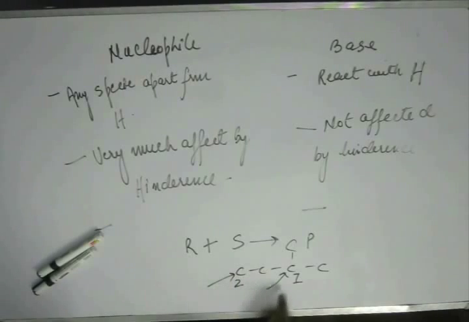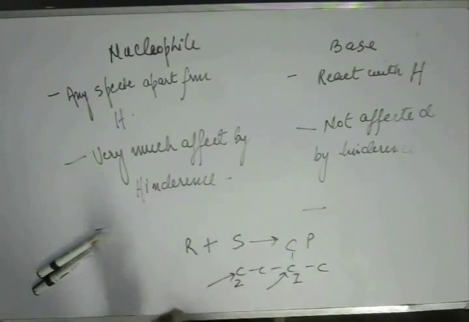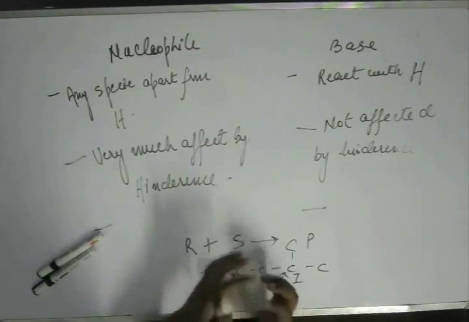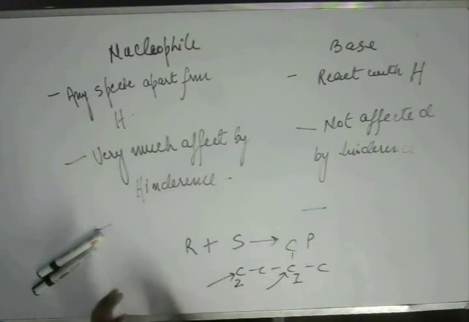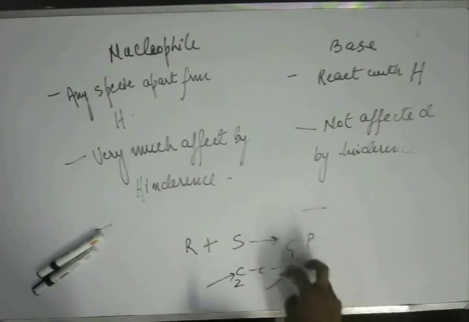And when it tries to come close to C1, sometimes it gets hindered by this group, sometimes it gets hindered by that group and goes away, then comes back again, gets hindered, and takes time to get settled to a particular position from where electronic transition is possible. Slow process.